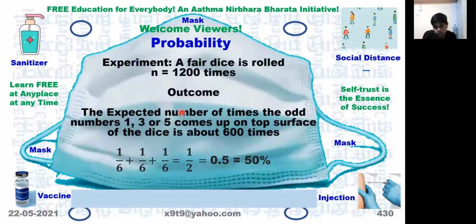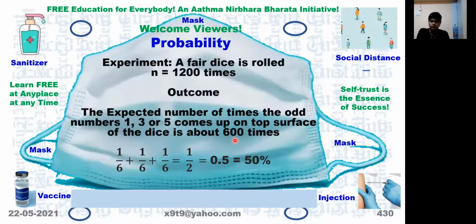So that you can calculate by the same method. Either calculate each one and add their results, or add the probabilities, find the resultant probability, and then multiply here. So by 1200, you get 600. Yes, sir.